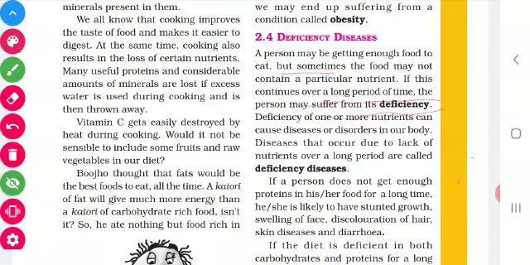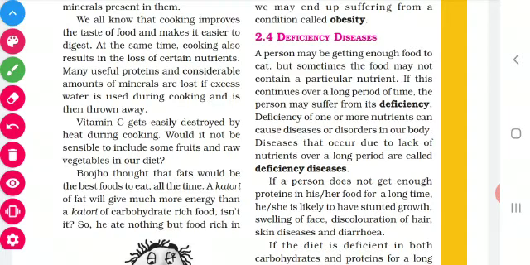That is, the person may get enough food, but he is not getting proper minerals in his food, which means we can say that the person has mineral deficiency. A person may get sufficient food but he does not get proper vitamins in his food, which means we may say that the person has vitamin deficiency. So what is a deficiency?